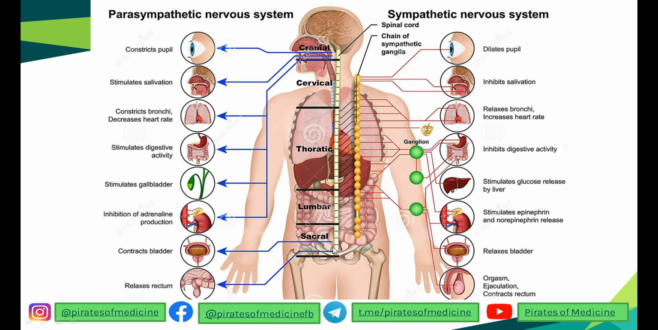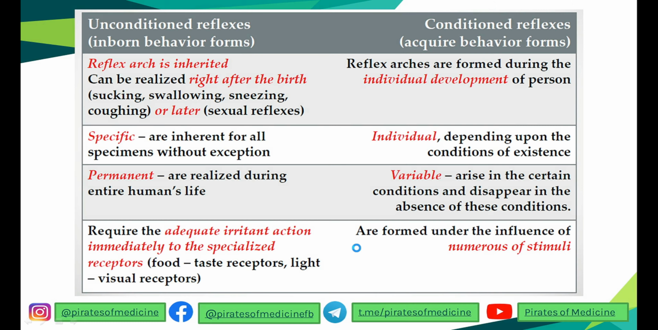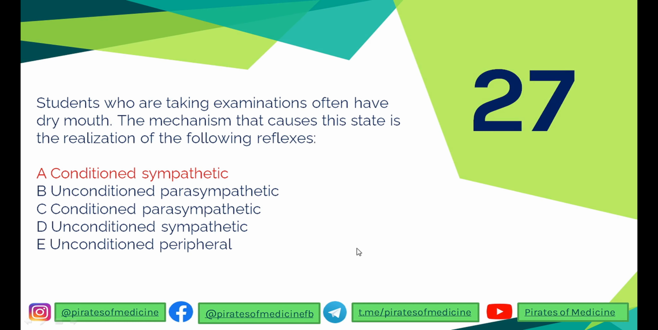So in the question over here, the students were nervous and they had dry mouth. First of all, the student being nervous is a conditioned reflex. It is not present in a baby. The baby doesn't get nervous if he is put in an examination hall, correct? And then dry mouth is an effect of the sympathetic nervous system. So that is why the reflex over here is conditioned sympathetic. I hope you understand. Let's go to the next one.